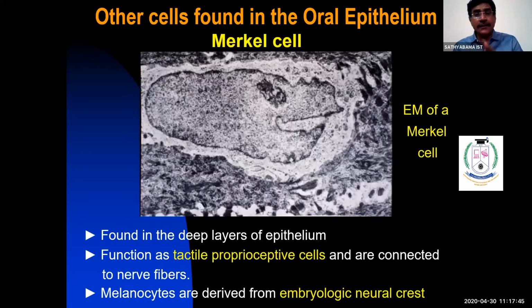Merkel cells, as I said, act as tactile receptors for touch and temperature, cold and hot. They are present in the stratum basale and stratum spinosum. They have free nerve endings, which are responsible for tactile sensation.